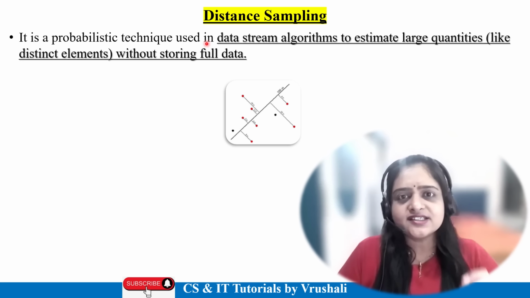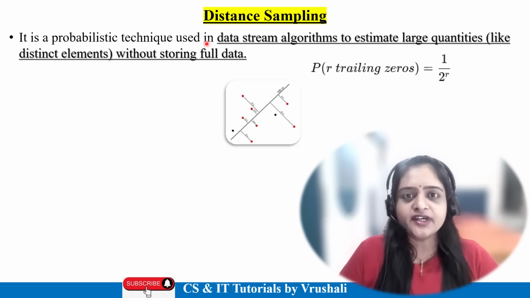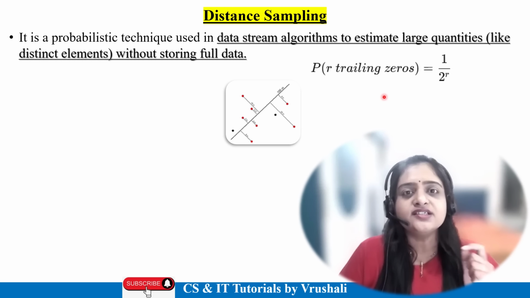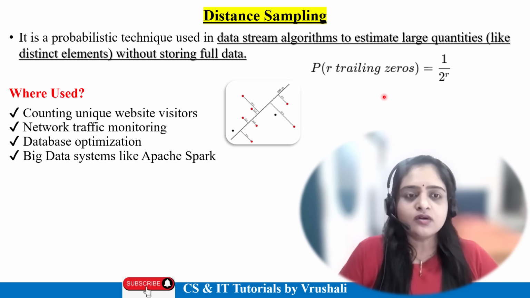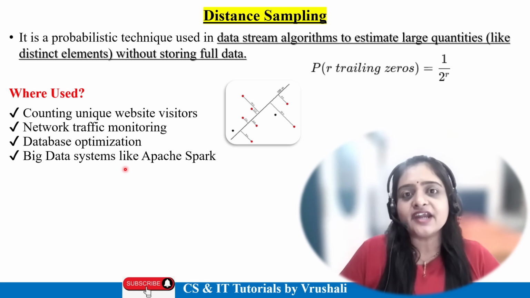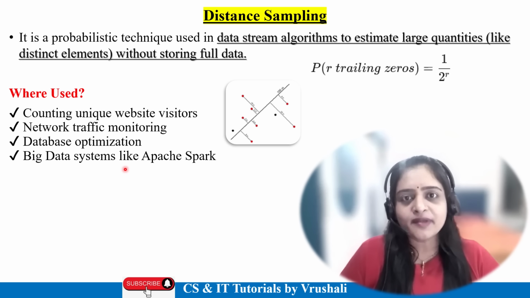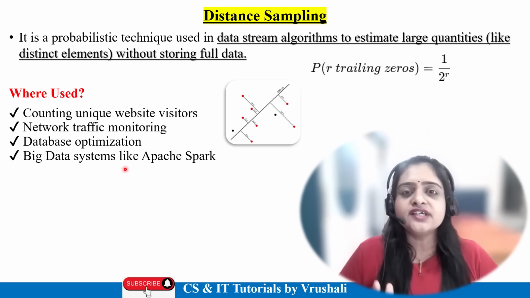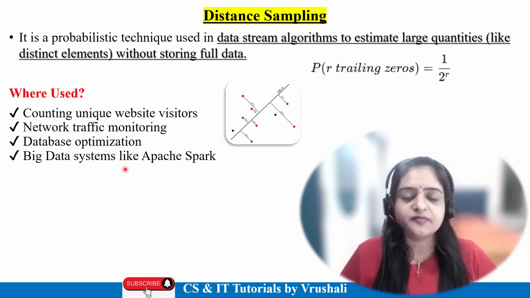So there is a simple basic formula that we discussed in the Martin algorithm, that is to find the trailing zeros, 2 to the power r. This thing is called distinct sampling. This particular method is used in multiple advanced databases like Apache Spark, Apache Cassandra, Apache Hadoop. They are using this method to find the distinct and unique elements.